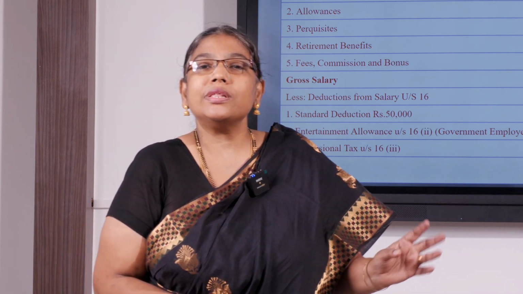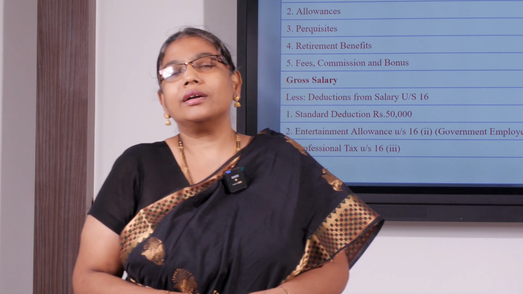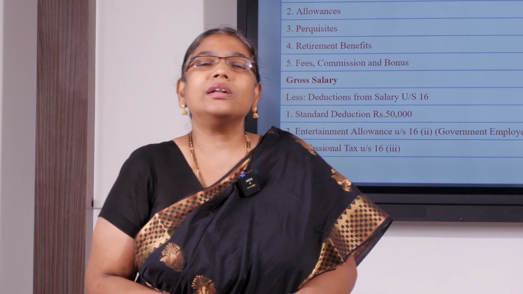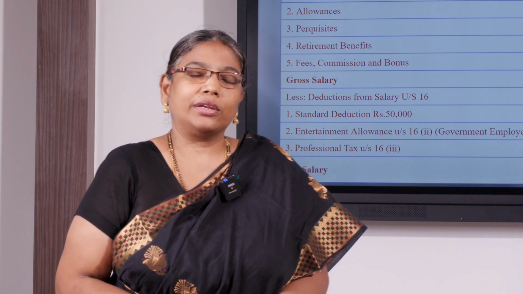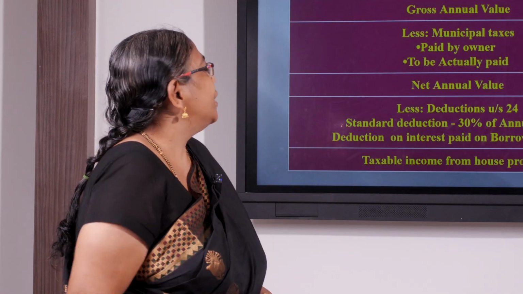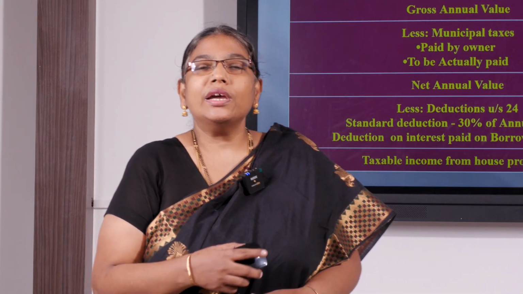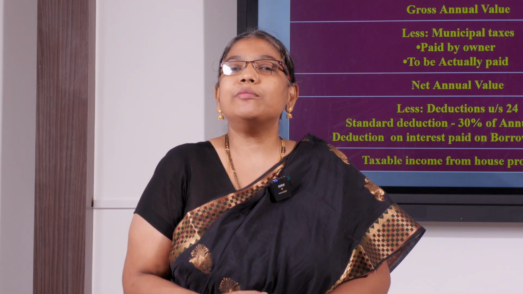Apart from this, every allowance and perquisite has its own way of computation, and there are certain exemptions for certain allowances, and certain tax free perquisites also, which will be discussed in detail in the respective chapters. Next will be the computation of house property, and under house property we divide the property into self occupied property, let out property, and deemed to be let out property.